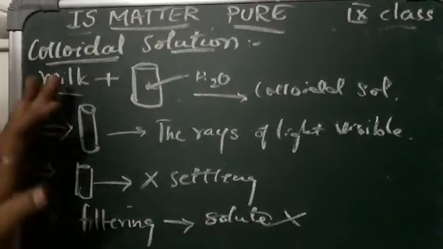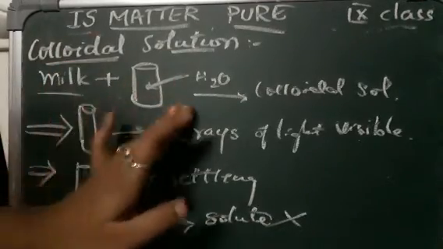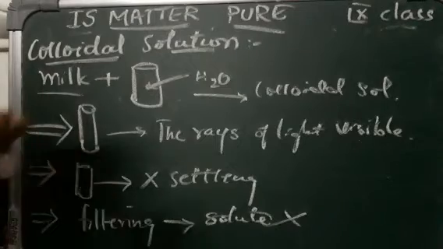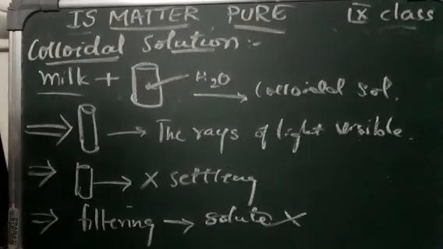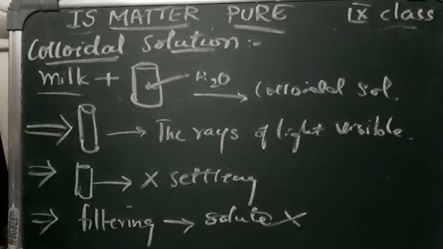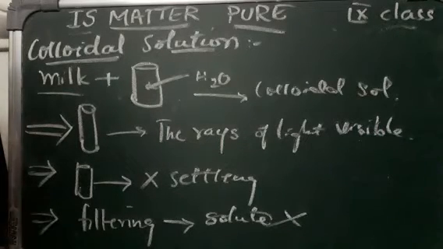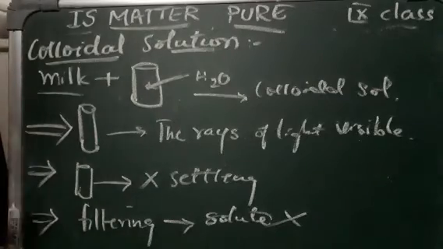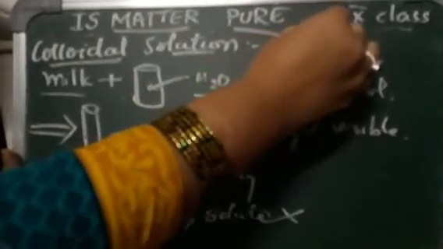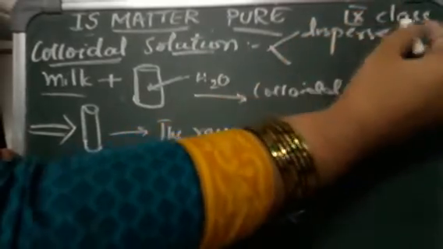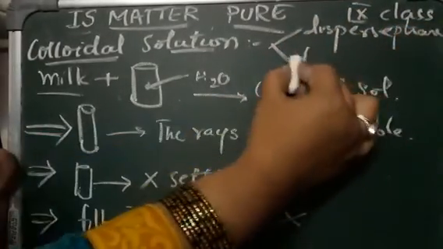So that means the milk particles have mixed perfectly with the water particles. This is an example of a homogeneous mixture. The colloidal solutions are also heterogeneous in nature, but they always consist of at least two phases. They are the dispersed phase and the dispersion medium.